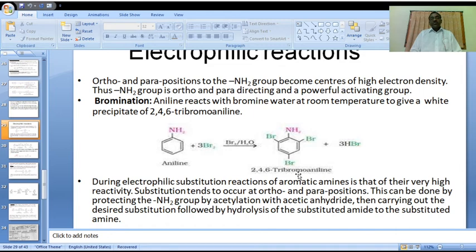During the electrophilic substitution reactions of aromatic amines, because of their very high reactivity, substitution tends to occur at ortho and para positions, as we just discussed. This can be controlled by protecting the NH2 group by acetylation with acetic anhydride, carrying out the desired substitution, followed by hydrolysis of the substituted amide to the substituted amine.